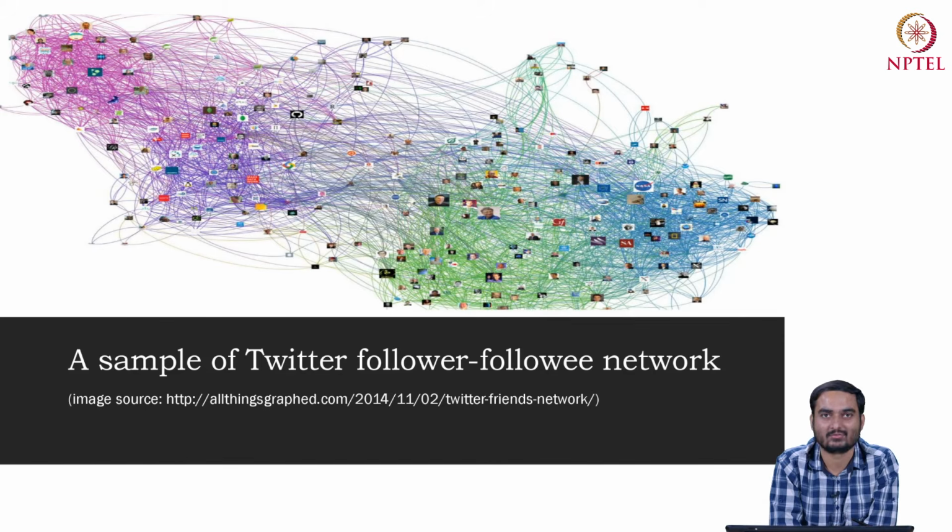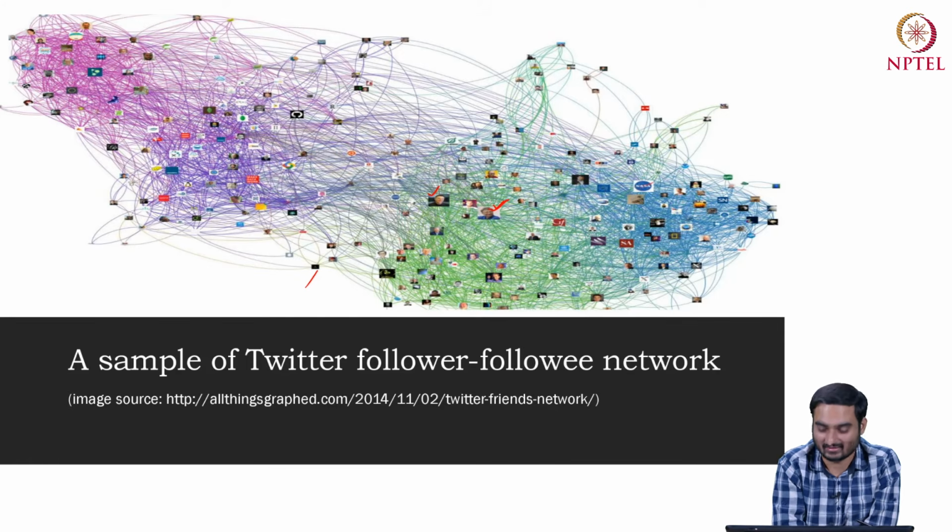Now this is an example of a very tiny portion of a Twitter network. This is not at all the Twitter network these days, but it is a portion of it. As you see here, nodes are indicated by different users. You see Bill Gates and different dignitaries, and also normal users like us. And all these links are present between users.